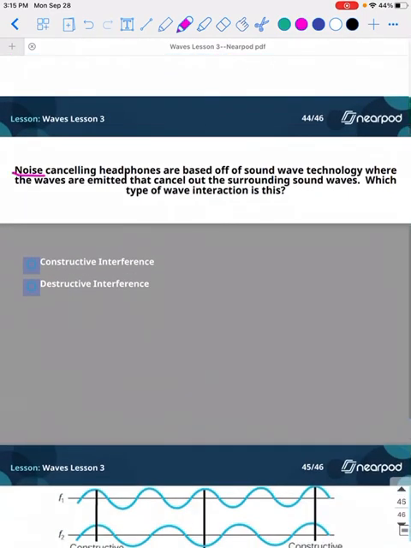Quiz. So, noise canceling headphones. I told you we're not very creative here. There's always going to be noise canceling headphones. Noise canceling headphones are based off a sound wave technology where waves are emitted that cancel out the surrounding noise. So that is going to be destructive, because it is canceling something out, right? If it's canceling something out, it's destructive. If it's building another wave, that's going to be constructive.